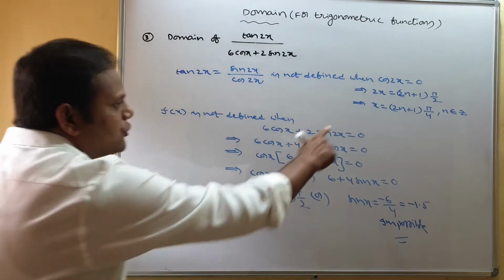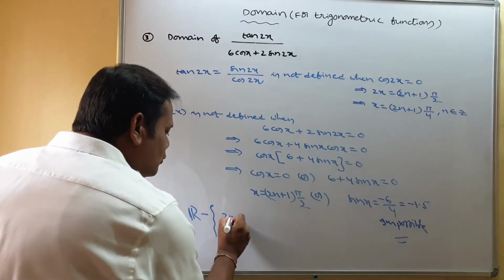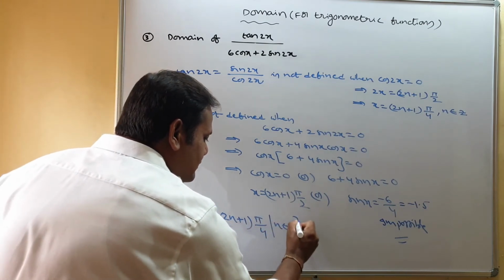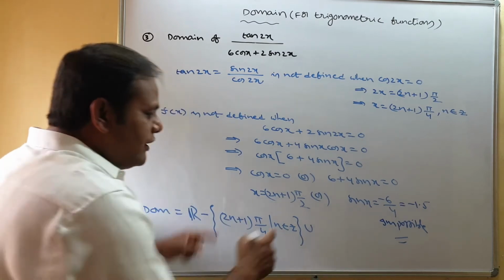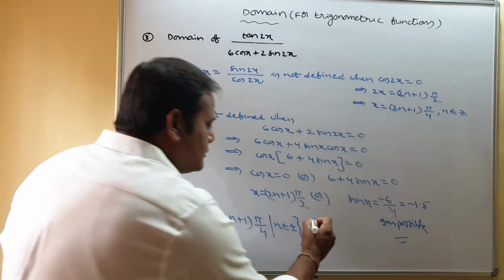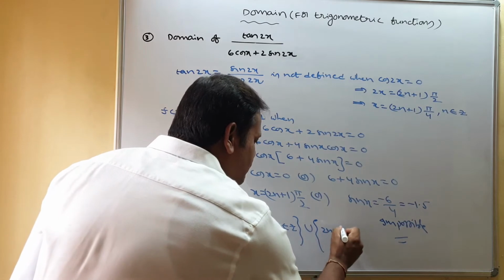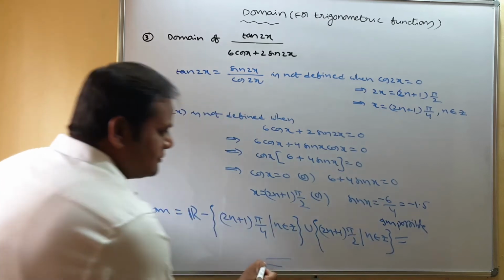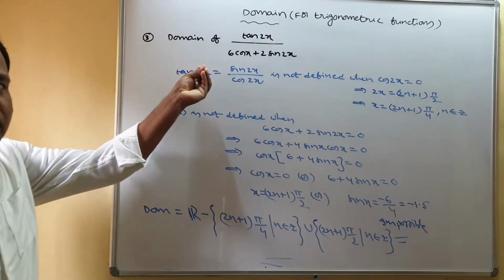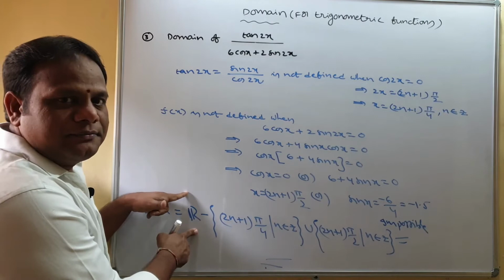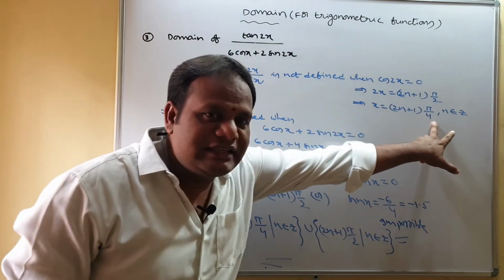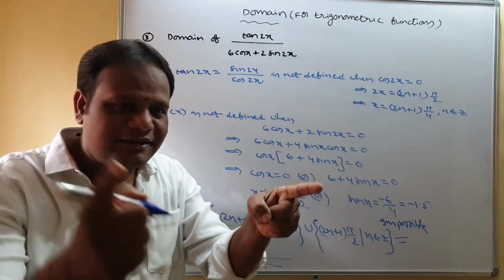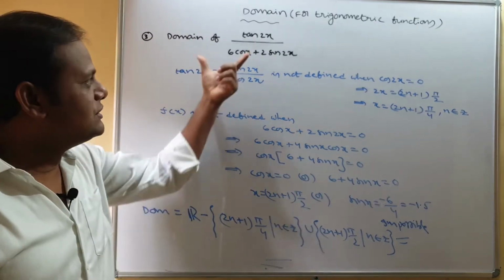minus these values, which we don't want to take, (2n plus 1) times pi by 4 such that n belongs to Z, union (2n plus 1) times pi by 2 such that n belongs to Z. So the domain of this function is the entire real number set except these angles and also these angles. Is it clear? So this is the domain of this function.